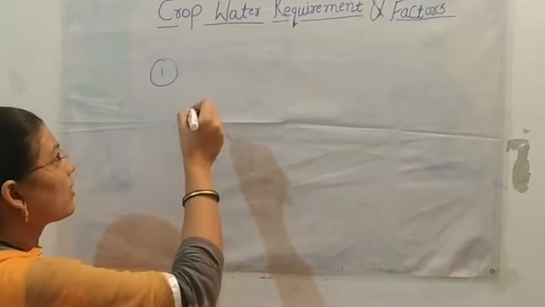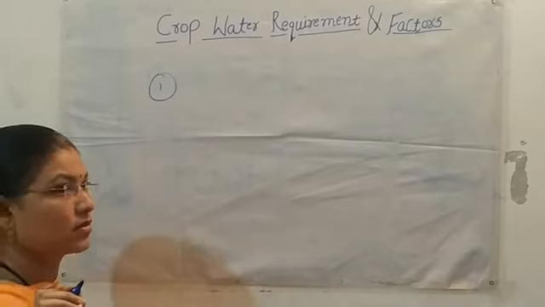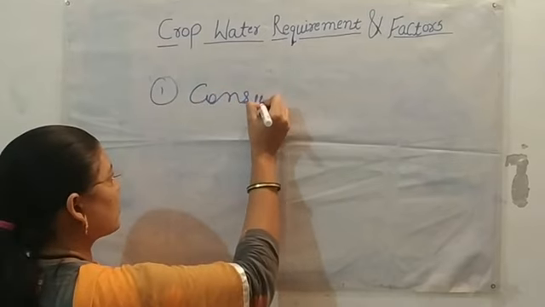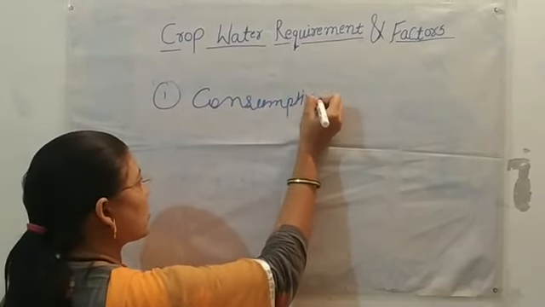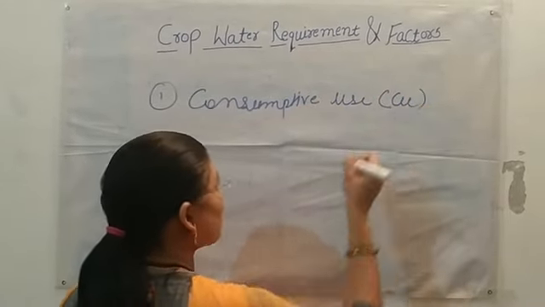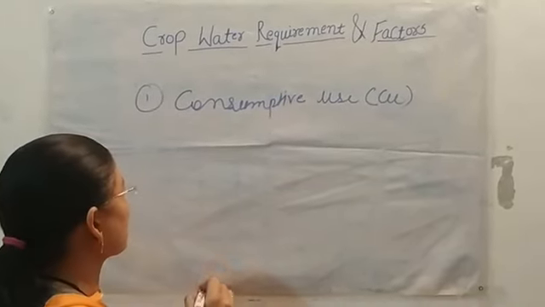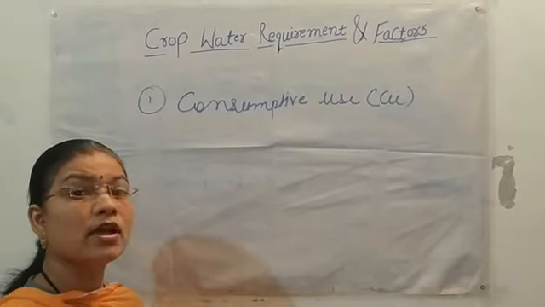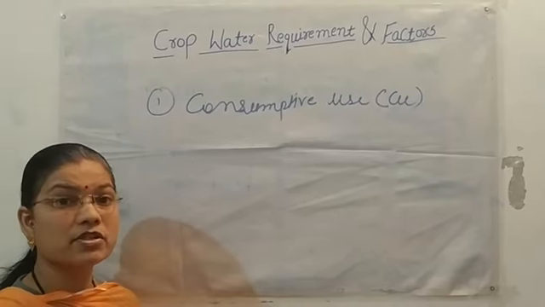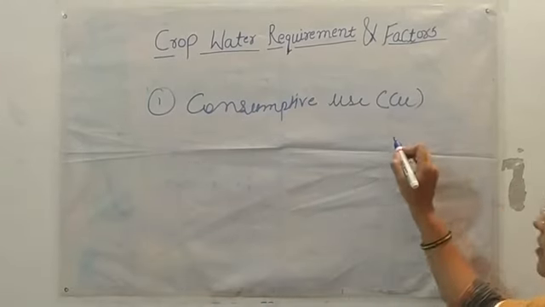In crop water requirement, one of the important terms to see is the definition of consumptive use of water. Most of the time this definition is asked in examinations. Consumptive use of water, CU, is the amount of water required for evapotranspiration. It is similar to evapotranspiration. It means the quantity of water required by the plant for its metabolic processes.